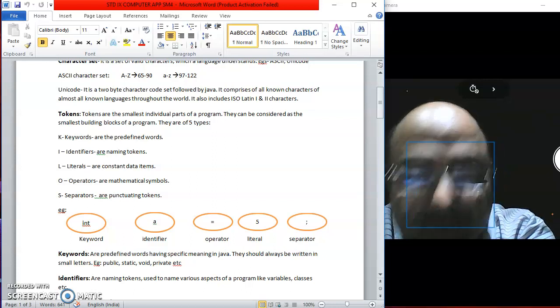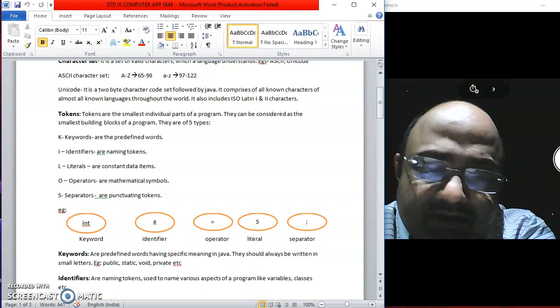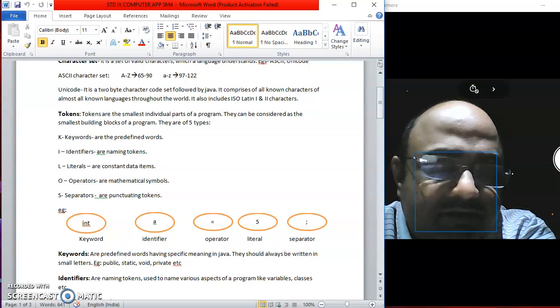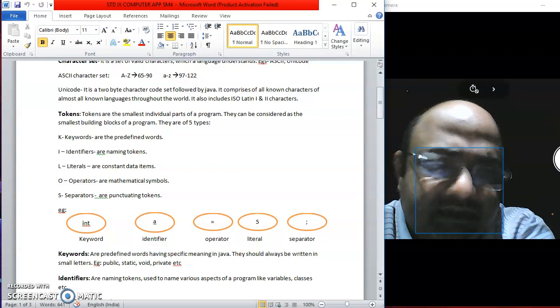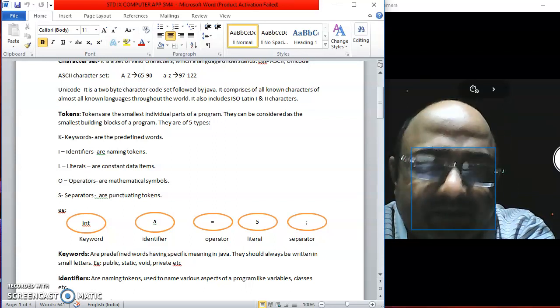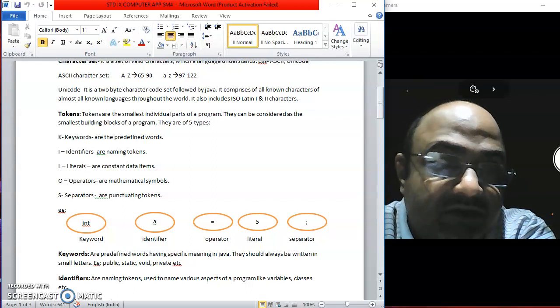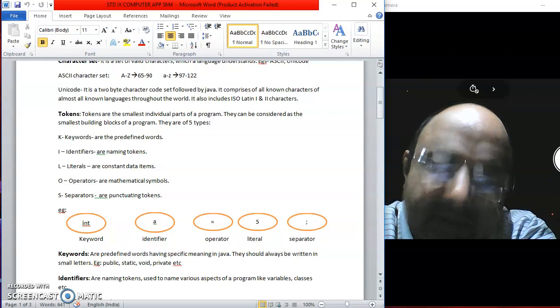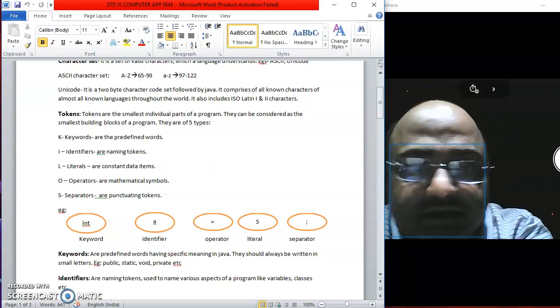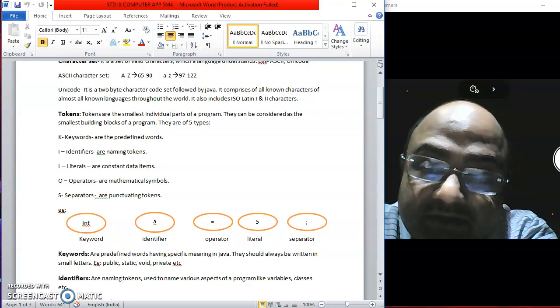So equal to is an operator. Wherever you see symbols in your program, they are operators most of the time. The data are literals, like suppose 5, 7, 9, A, B, X, Y, Z. When we talk about real data, then they are literals. And separators are punctuating tokens which distinguish or separate one token from another.